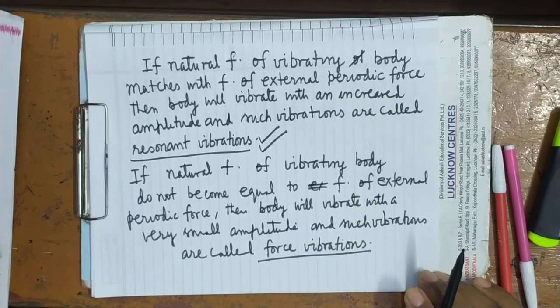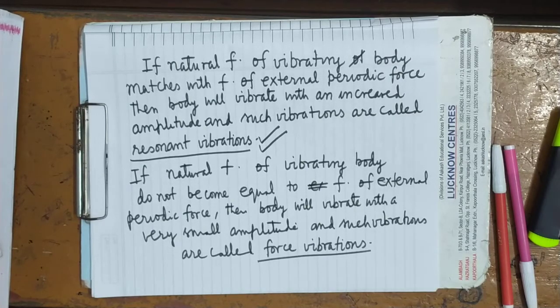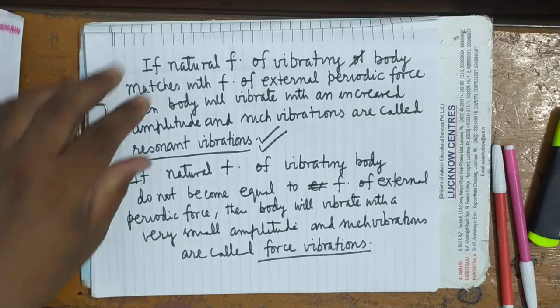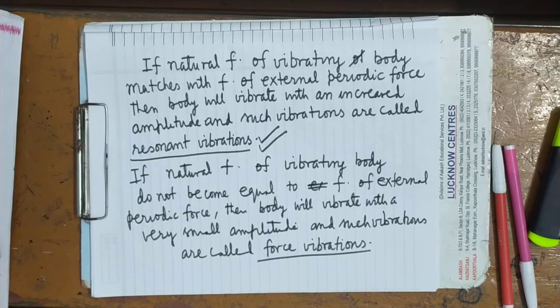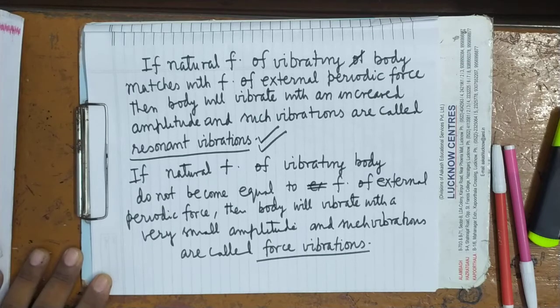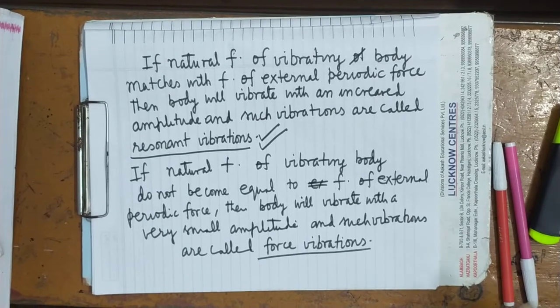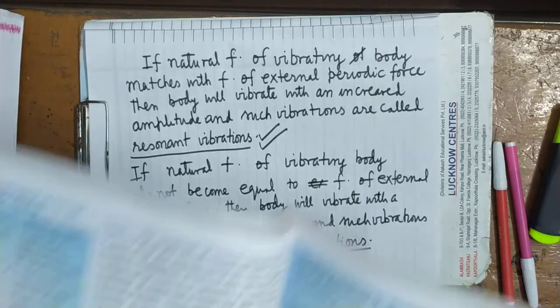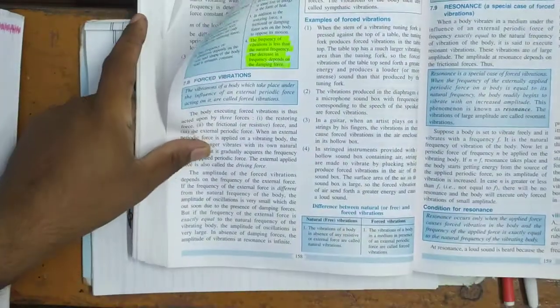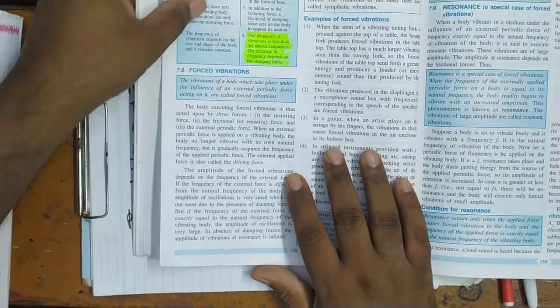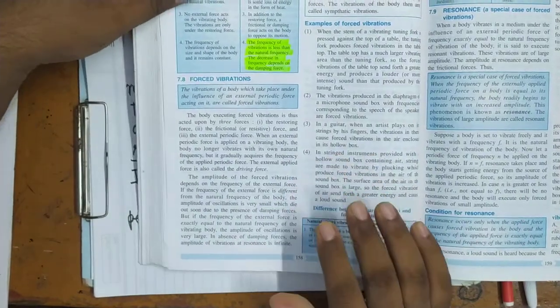When both the frequencies become equal, what will happen? The body will start executing vibrations with greater amplitude. Those vibrations are called resonant vibrations. If the frequencies are not equal, then such vibrations are called forced vibrations. Is it clear? Now you can see in your book, I am explaining from your book. This is a self-explanatory topic and it is very important.